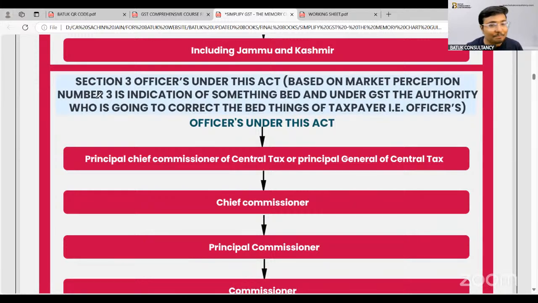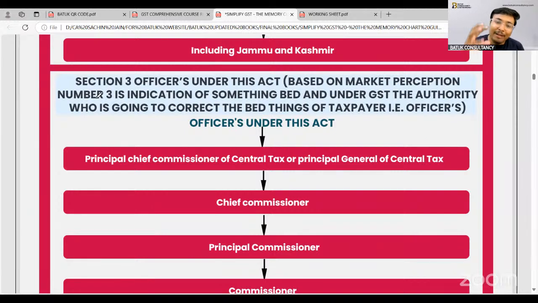Now, section number 3. When government is saying that yes, GST will be applicable, various forms are there, the GST common portal is there, where the taxpayer has to file the returns and handle the compliances. In that case, sir, to check the compliances, to check the genuineness of the transactions, to verify the books of accounts, there is a requirement of certain officers. From that perspective, government has decided one hierarchy of the officers.